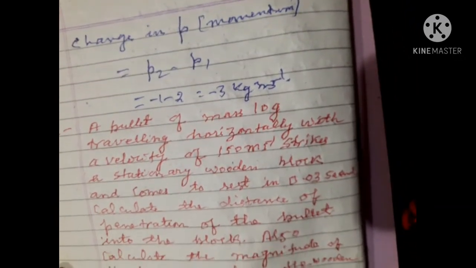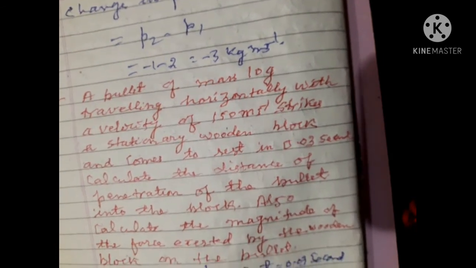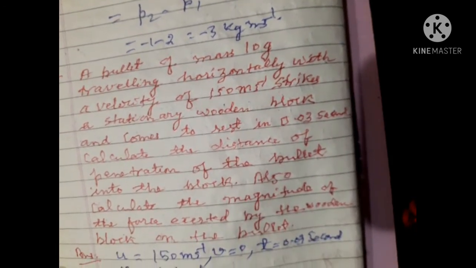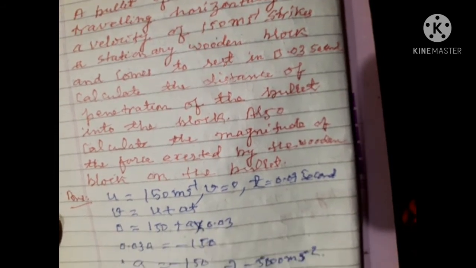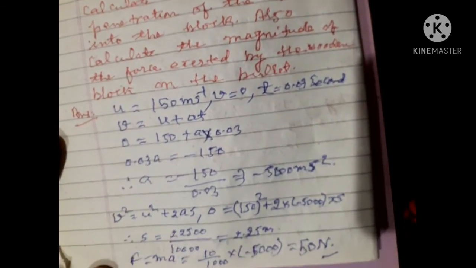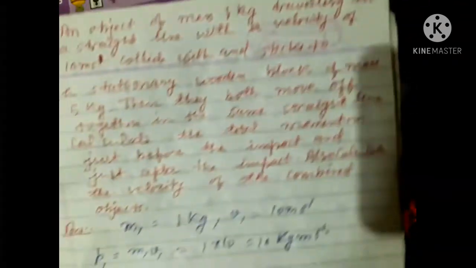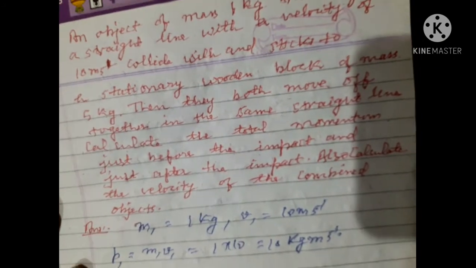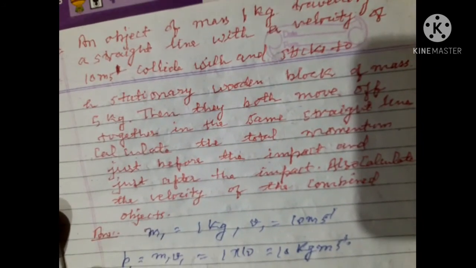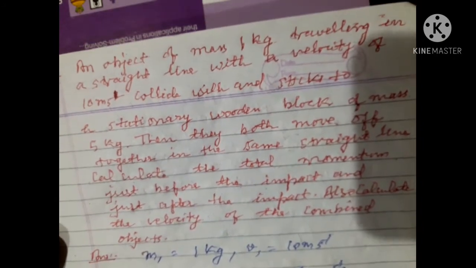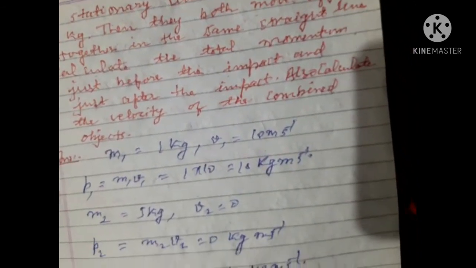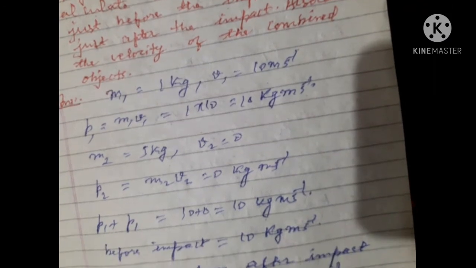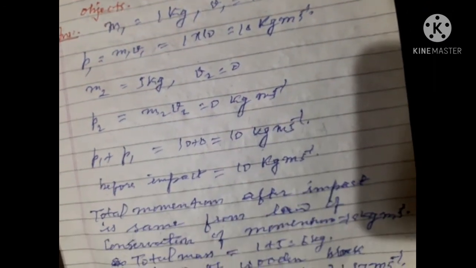A bullet of mass 10 kg traveling horizontally with a velocity of 150 meters per second strikes a stationary wooden block. Here also another question. Try to pause the video and try to write all question answers.